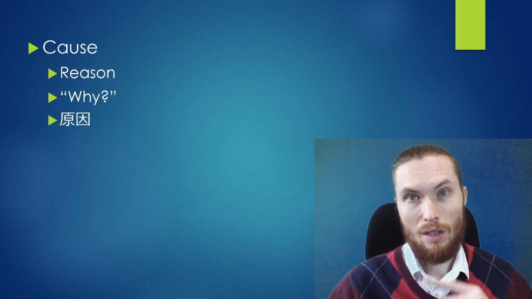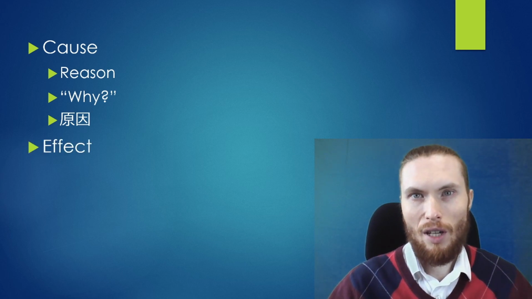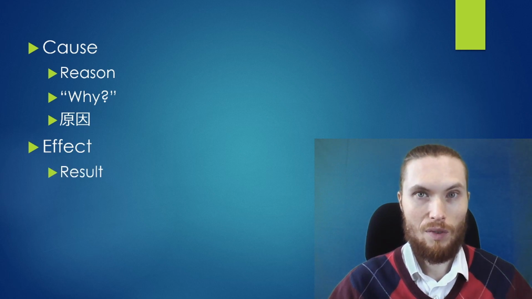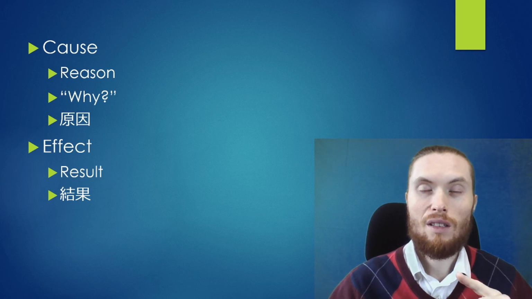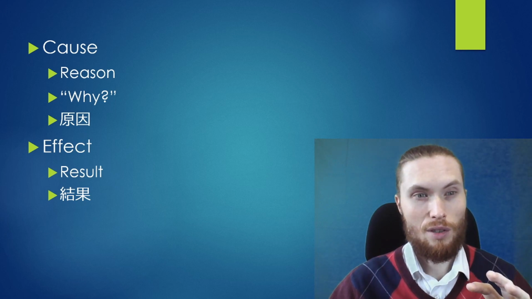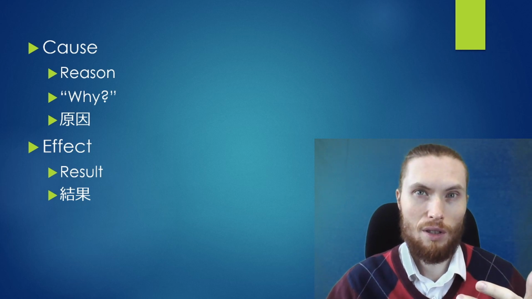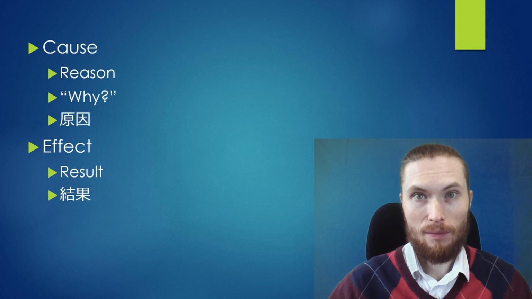And in Japanese, it's this. Next, what is effect? Well, the effect is the result of an action. And effect in Japanese is this. And remember that cause always comes first before effect. So if there's a chronological order, or in other words, a time order, remember that cause is always first.